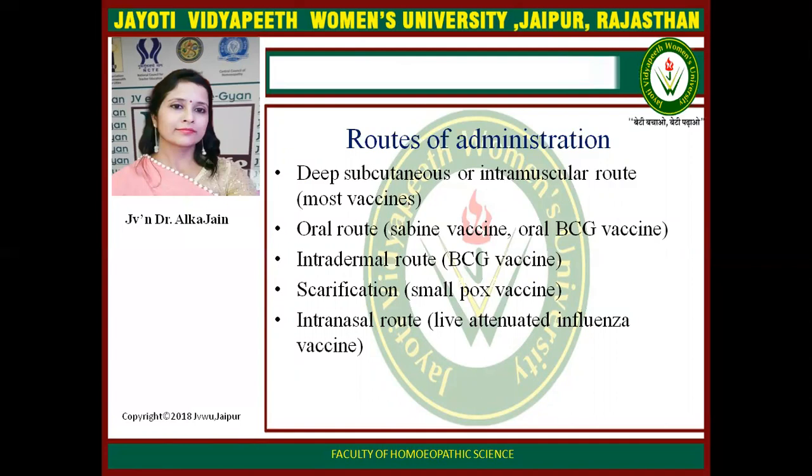Intradermal route, this is BCG. Scarification was used in the smallpox vaccine. Now the disease is eradicated. Intranasal route, it is given in influenza disease. It is a live attenuated influenza vaccine.